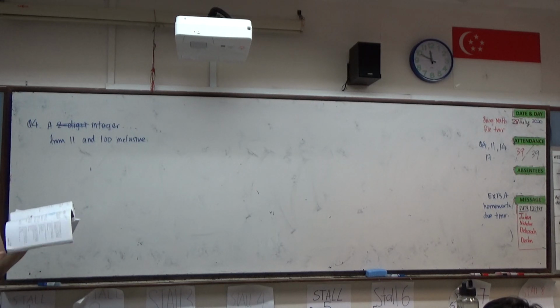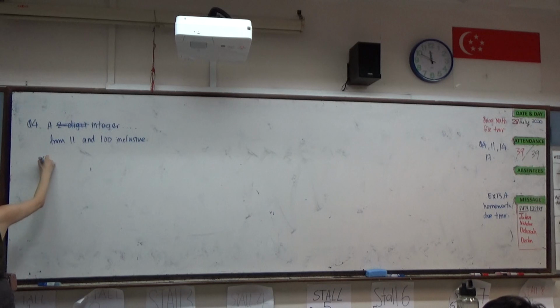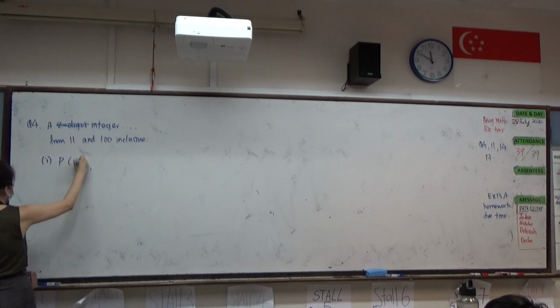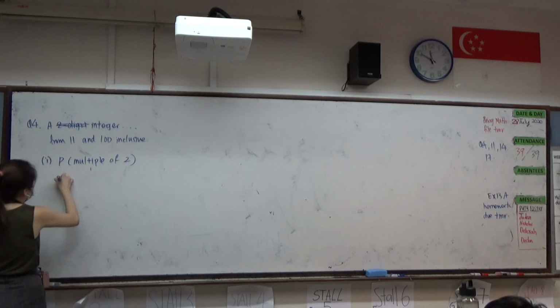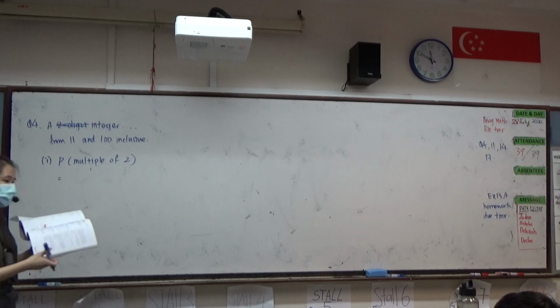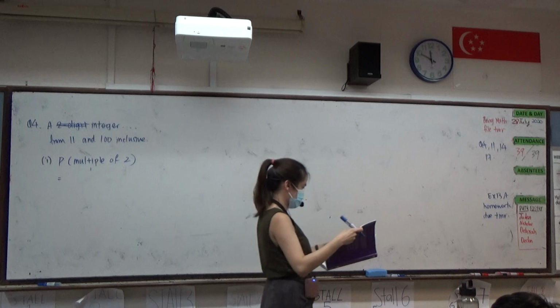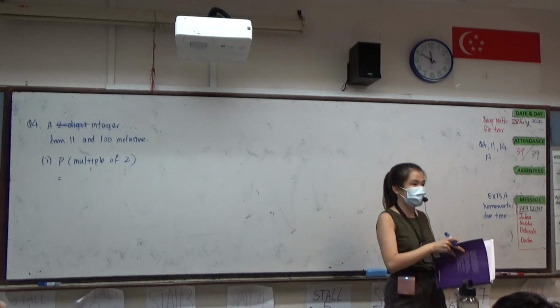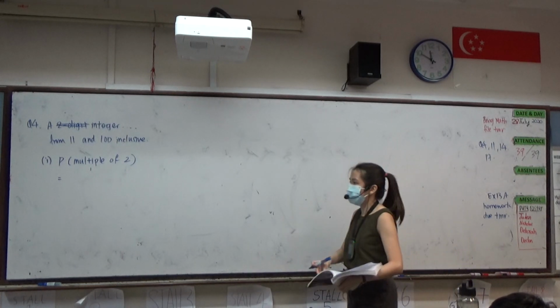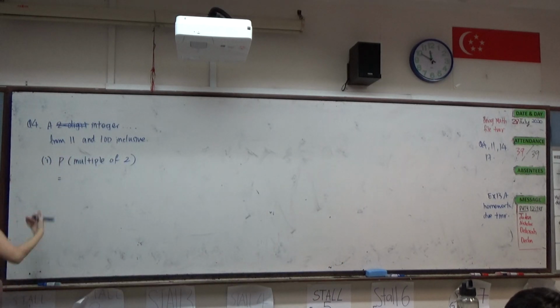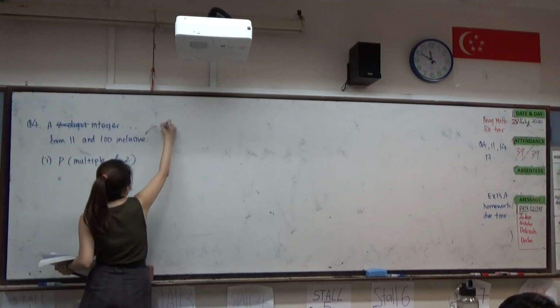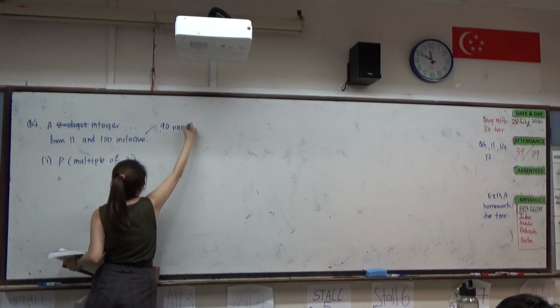Then we want to find the probability in part 1, the probability of a multiple of 2. Between 11 to 100, how many numbers are there? 100 minus 11 plus 1, or you can see it as 100 minus 10. So that will be 90 numbers in total.